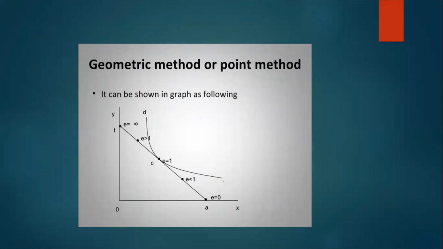The other 2 cases are E less than 1, that is the case of inelastic goods, for example, necessary items, where we do not much curtail our amount of consumption even if there is a fluctuation in price. And the other option is where E equals 0, which is a case of perfect inelasticity. To tell you the truth, in real life, it is very difficult to find examples of perfectly inelastic goods.